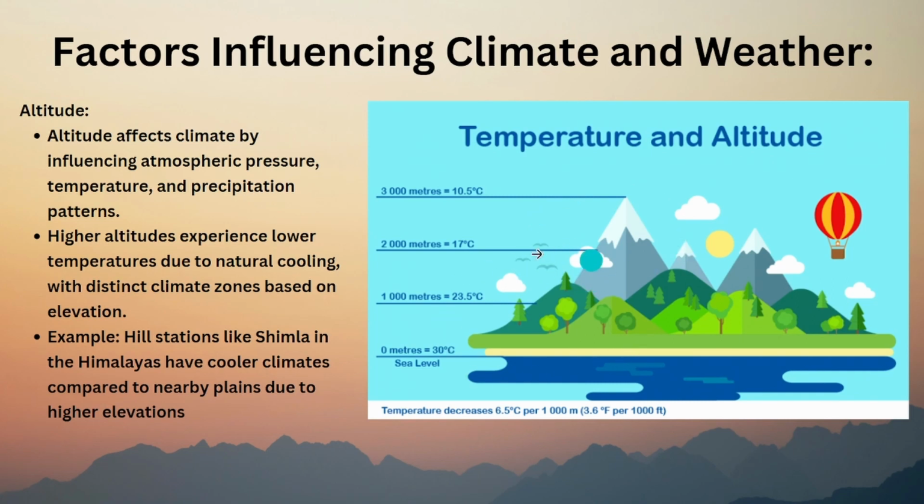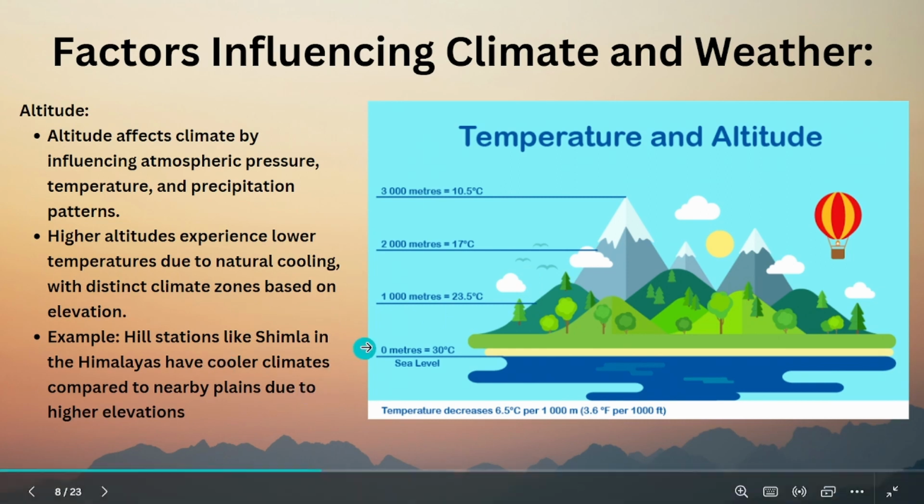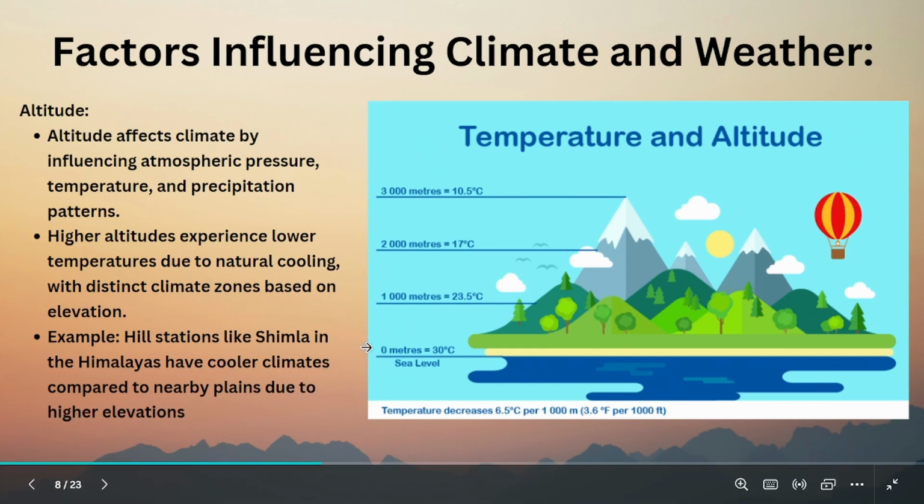The more air there is, the more clouds form. So there are a lot of reasons. You simply understand that altitude means if you go upwards, the temperature will decrease. That's why big mountains have snow on top. So hill stations means if there is a hill, the upper region will be very cool. Good examples are Shimla, and Ooty in South India.